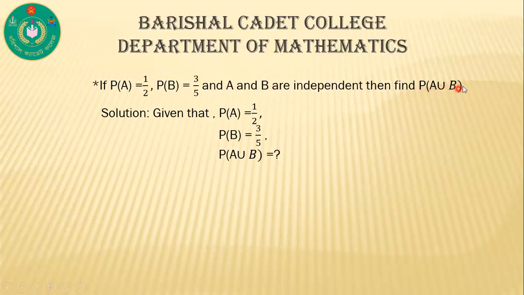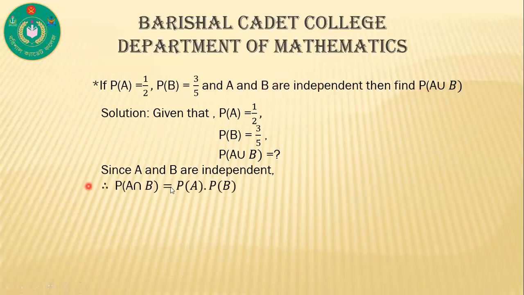Since A and B are independent, we can write P of A intersection B is equal to P of A into P of B. Now putting the values of P of A and P of B, we get P of A intersection B.